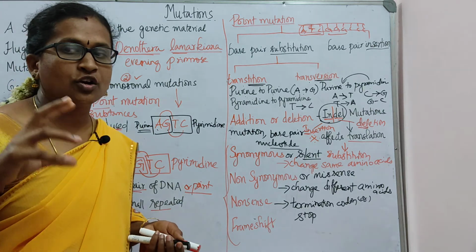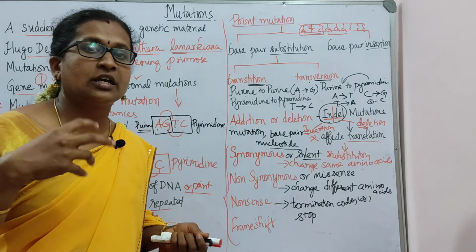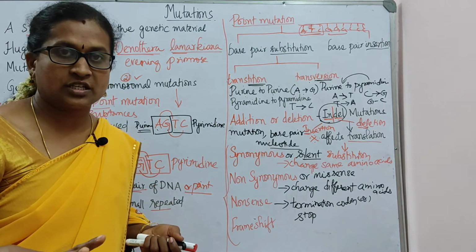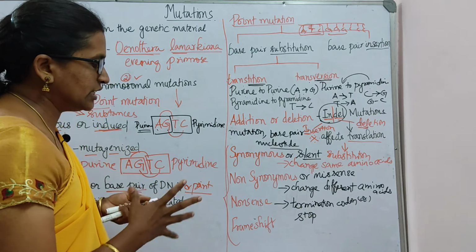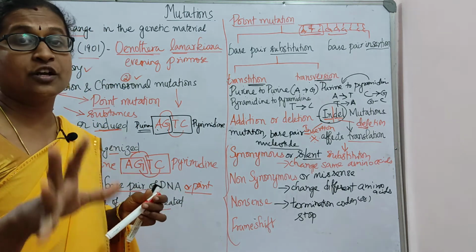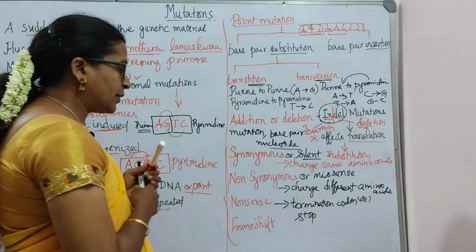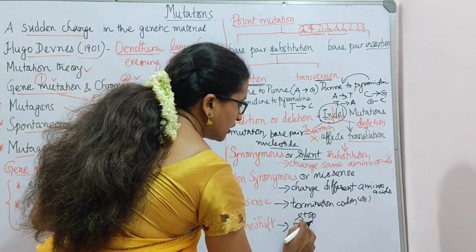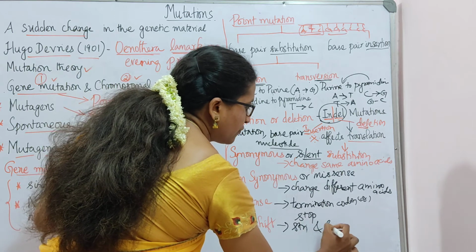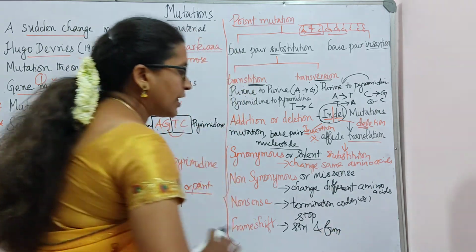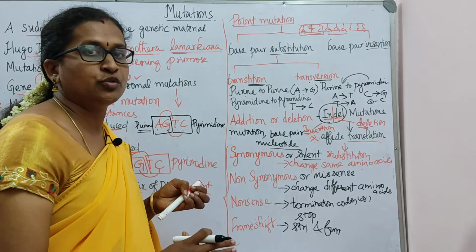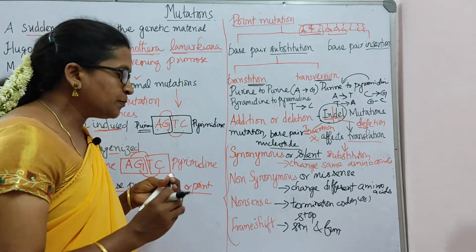A particular normal protein should be expressed, but it is not going to be expressed in that way. Both the structure and the function are totally going to be changed in the frame shift mutation.